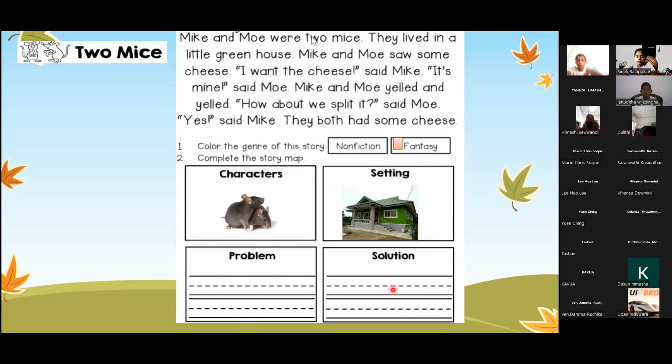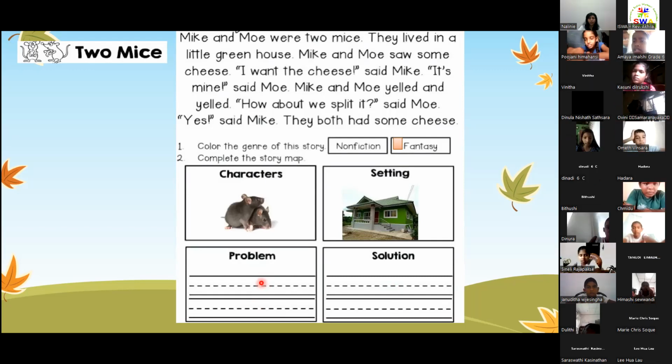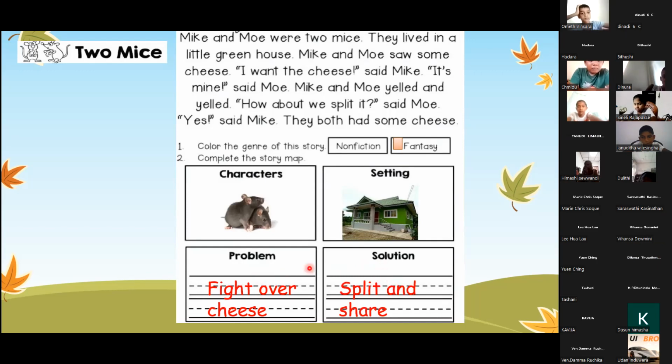And what do you think their problem was? They were fighting over the cheese. Yes, they were fighting over the cheese. And how did they solve the problem? They shared. Yes, they split and shared the cheese. Okay.